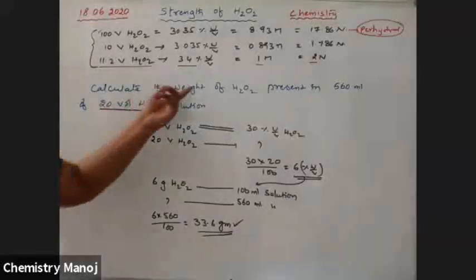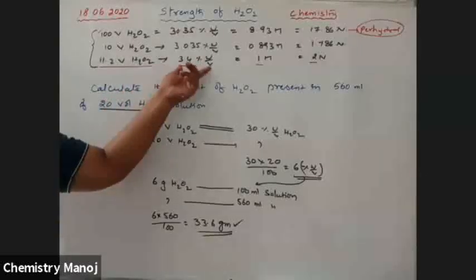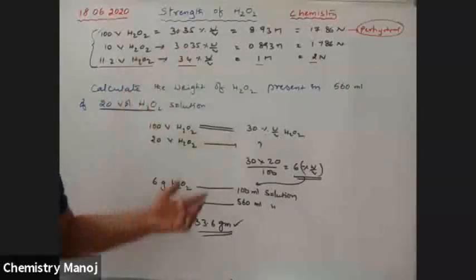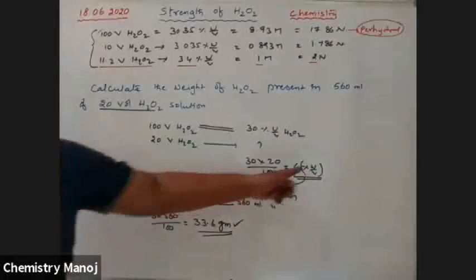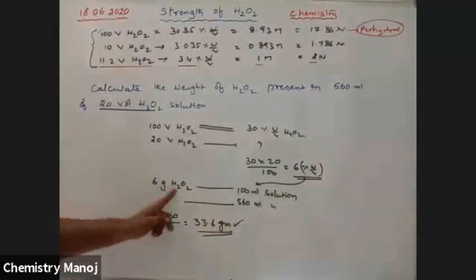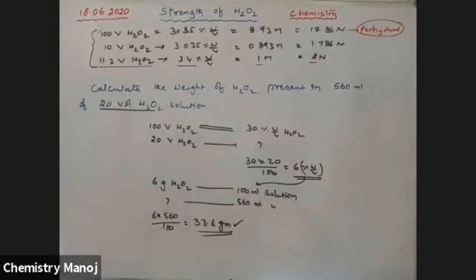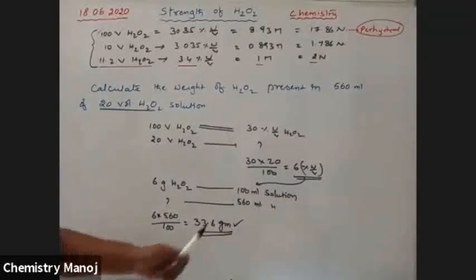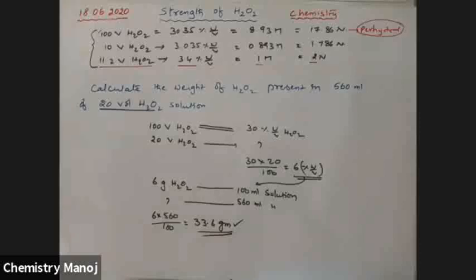So he wants to calculate weight. Those are weight terms, so convert that value into weight terms. So 6% weight by volume means 6 grams H2O2, because the numerator value is in grams and the denominator value is in volume. Therefore, 6 grams H2O2 is present in 100 ml solution. So 560 ml contains this much, that is 33.6. Is this explanation clear? Yes. Okay.